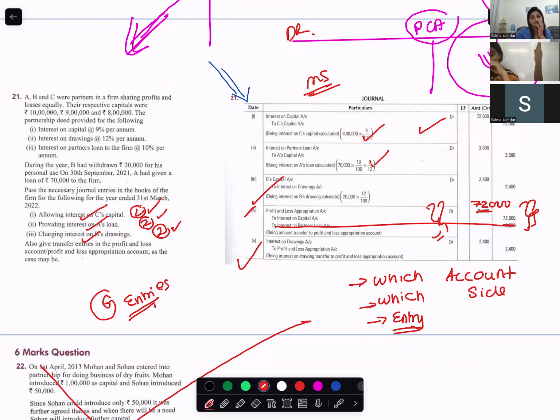Miss, do you want us to write the amount also? Everything. You have to use a calculator. Now we're doing guarantee of minimum. Guaranteed profit is 3 lakh. So what is the debit?